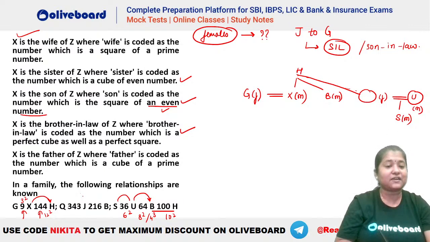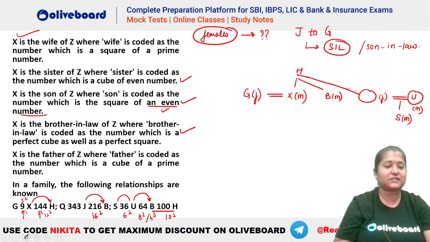Now what else can we connect? You can see J216. Now what is 216 here? 216 is a square of what? It is 16 square, right? So again you can see 16 square. And do we have this as a cube also? Is 216 a cube of something? Is it a cube?